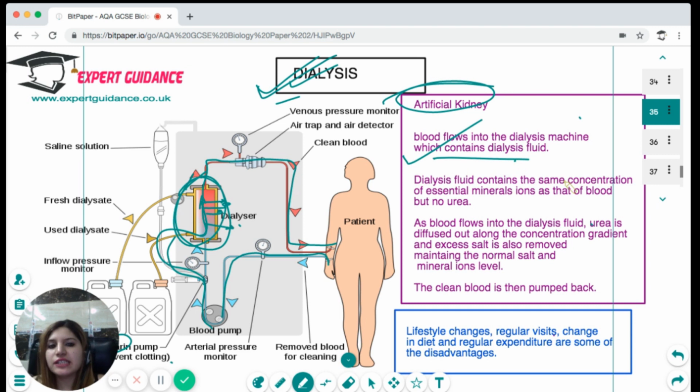It contains the same concentration of essential mineral ions as that of the blood, but no urea. So as the blood flows into the dialysis fluid, the urea diffuses out along the concentration gradient, and excess salt is also removed, maintaining the normal salt and mineral ion level, and the clean blood is then pumped back. The problem with dialysis is that you need to regularly visit the hospital, and you need lifestyle changes. Changes in diet and regular expenditure are some of the disadvantages.